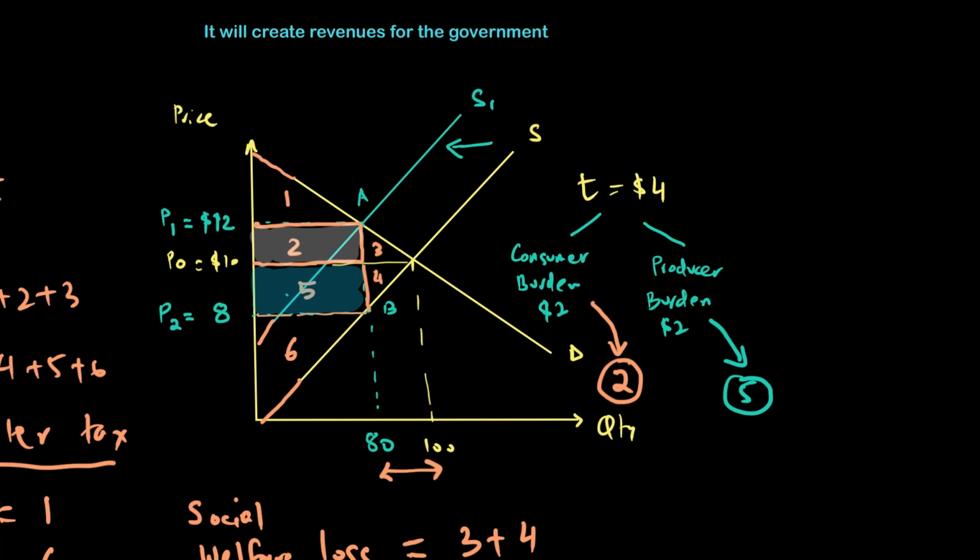So a lot of times we see a tax being put. Whenever we put an indirect tax, it is put on the producer, but it's paid partially by consumers and partially by producers, and the amount, which we'll talk about in the next video, will be determined through elasticity, as in who will pay more tax.